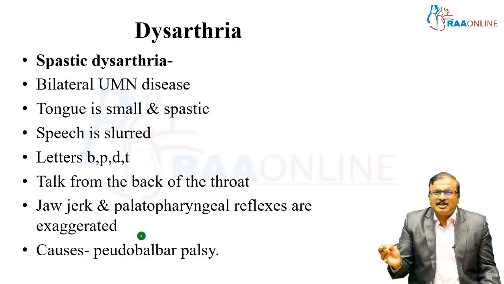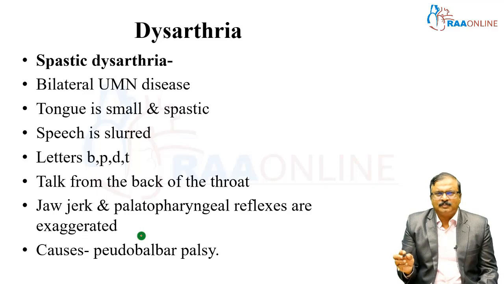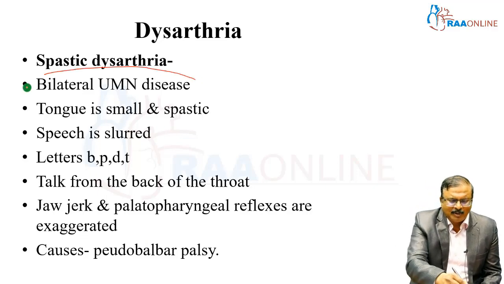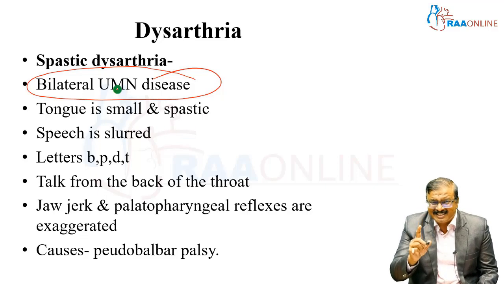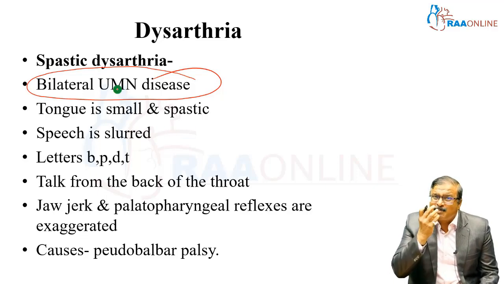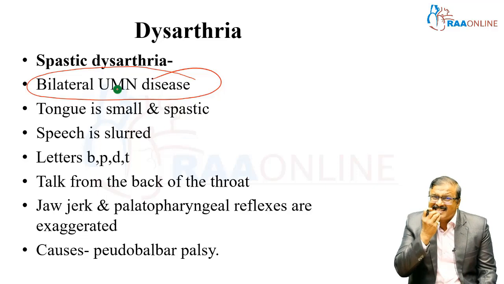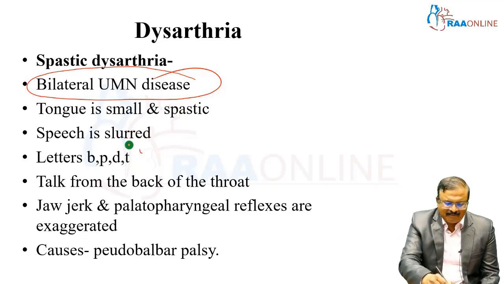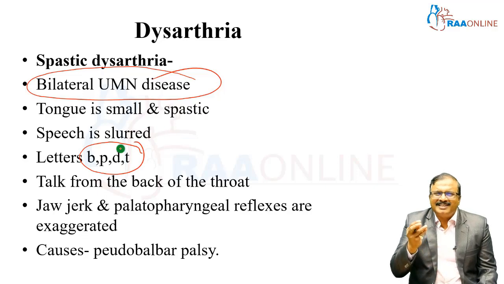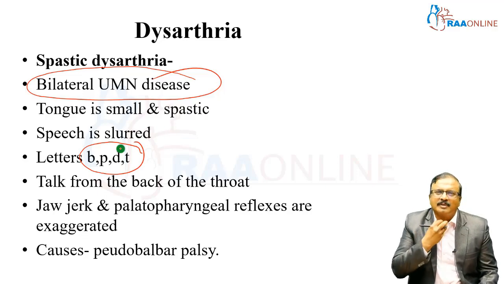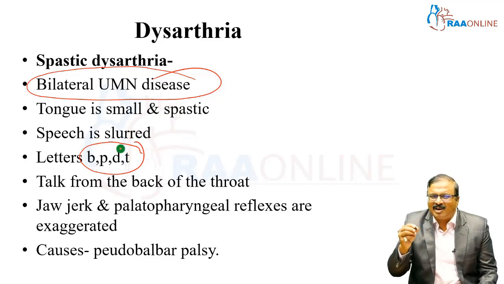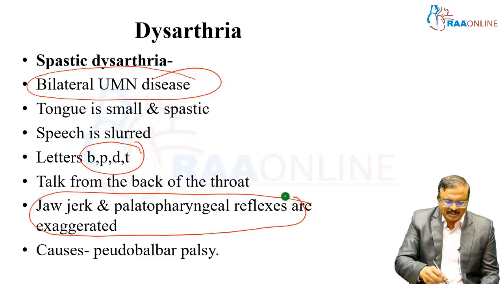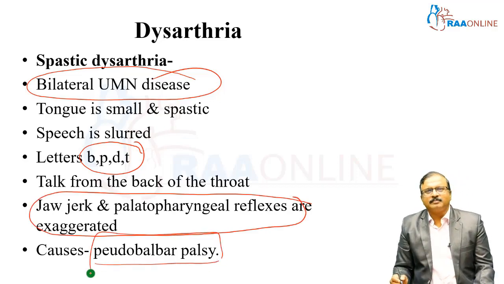Dysarthria, spastic dysarthria. This you see in bilateral upper motor neuron disease. In spastic dysarthria, the tongue is small and spastic. Speech is slurred, specifically B, P, D, T is affected. The patient talks from the back of the throat. The voice is totally different. Jaw jerk and palatopharyngeal reflexes are exaggerated. This condition is pseudobulbar palsy.